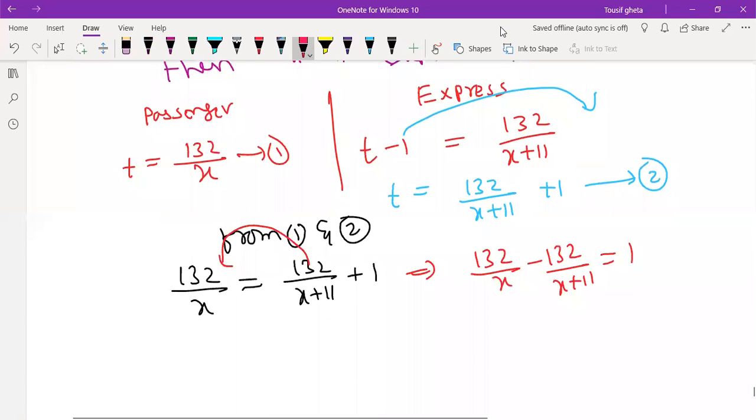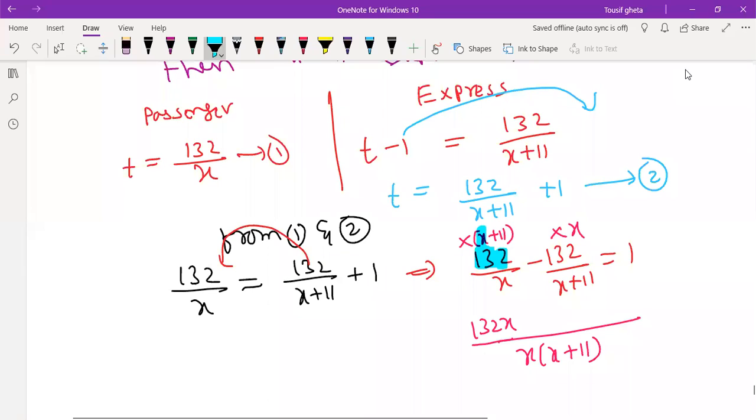So the LCM here is x of x plus 11. You multiply with x plus 11 here. You multiply with your x. 132 into x, we will get 132x. Understood? Now tell me what I will write. Very good.